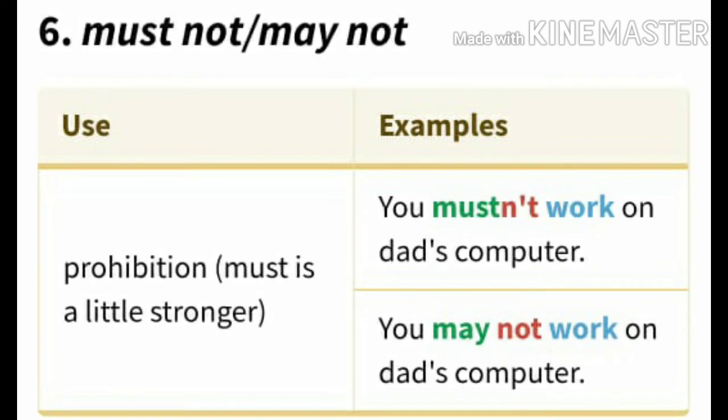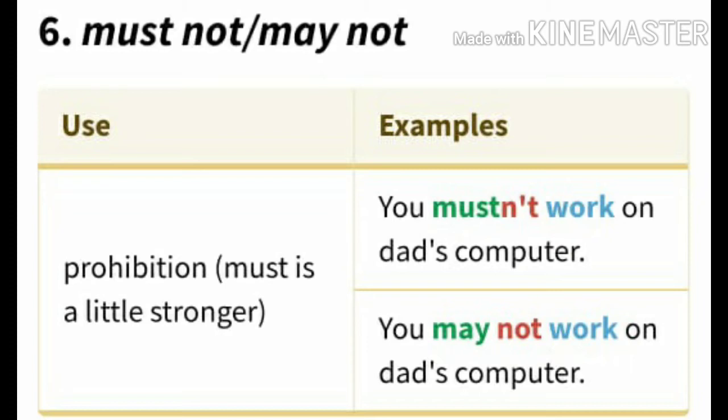And now when it comes to mustn't or must not or may not, the usage is prohibition. Must is a little stronger here.